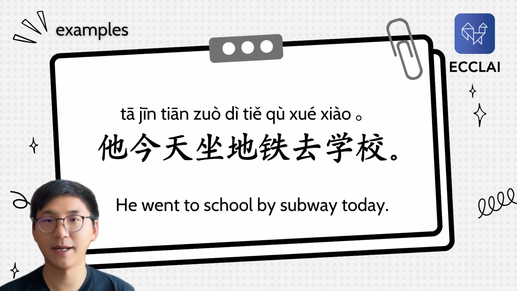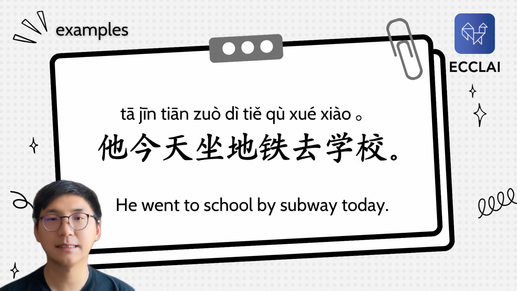Or railway. So, ground railway, well, it's actually underground railway. So, subway. 地铁, okay? And then we have 去, which means to go, and 学校 means school, alright?